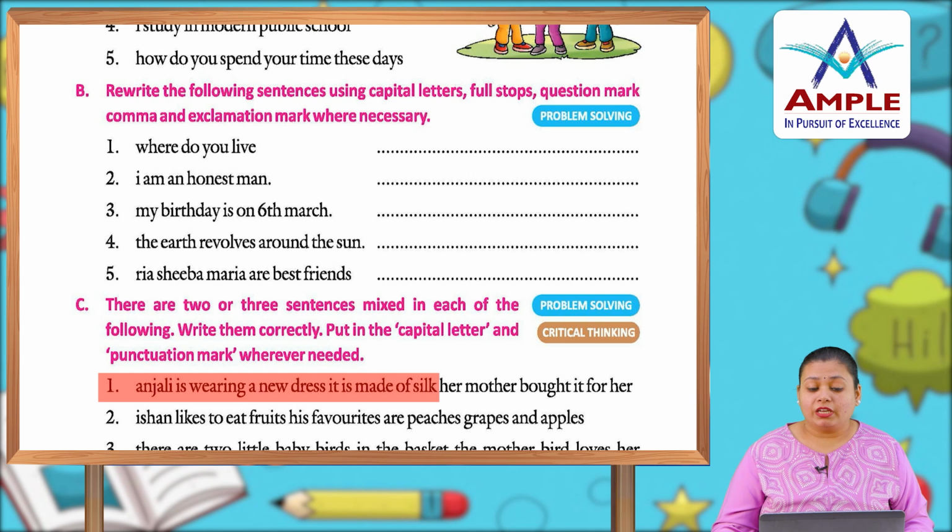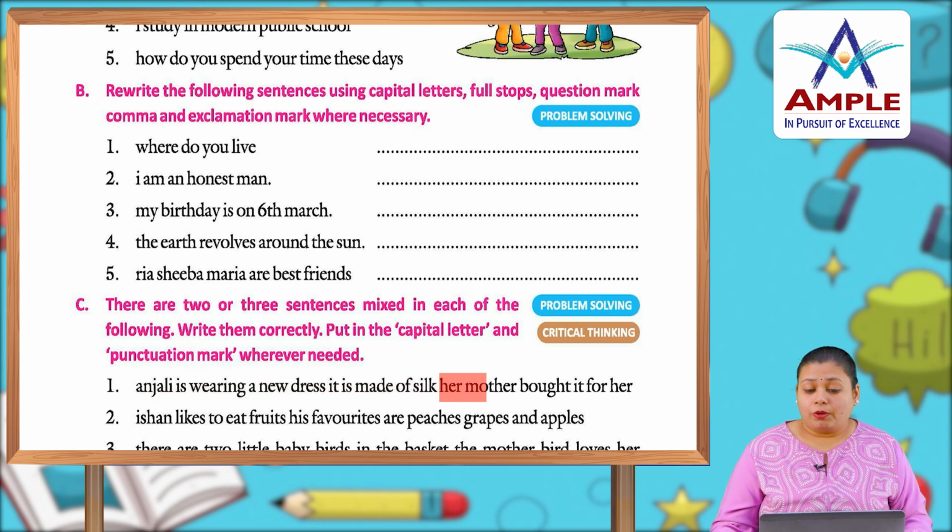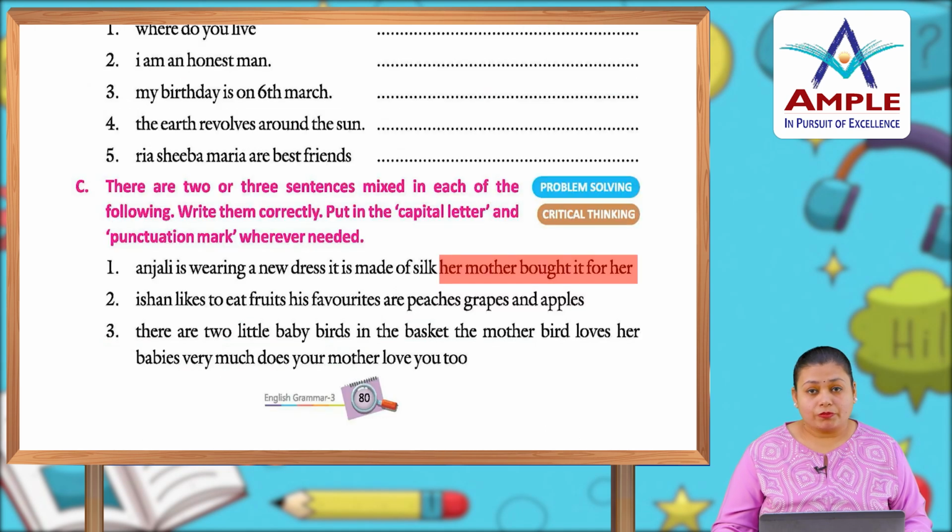Anjali is wearing a new dress, comma, or you can put a full stop also. Anjali is wearing a new dress, full stop. It, I starts with a capital letter, is made of silk, comma, her mother bought it for her, full stop. This is how you will put the punctuation marks between these sentences.